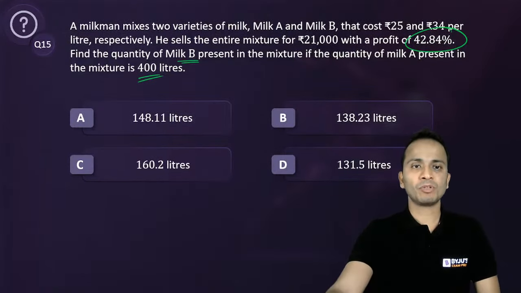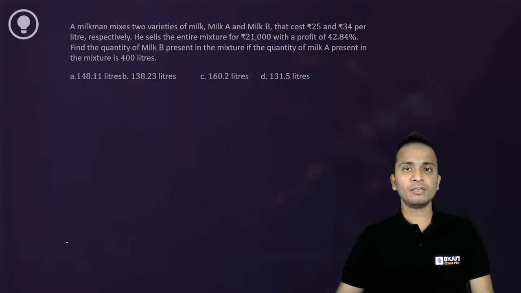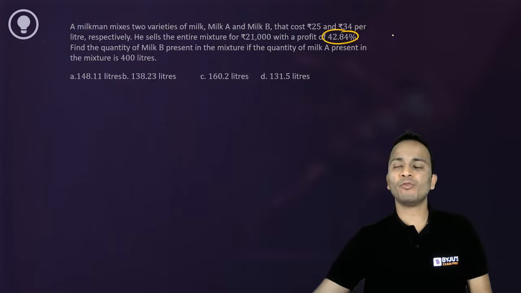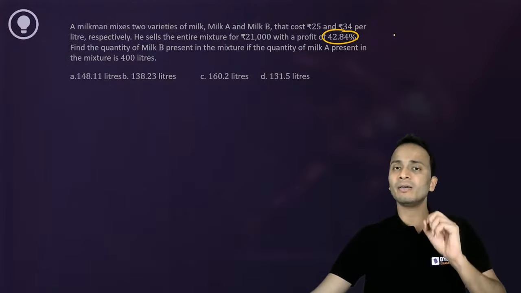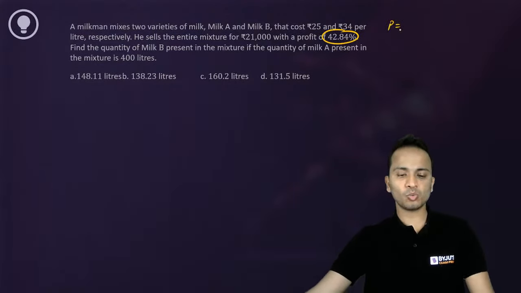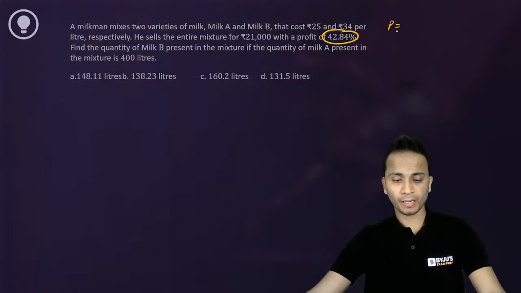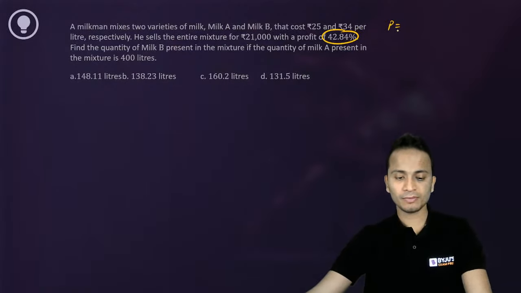All right, चलिए. So finally last question solve करते हैं. First of all, 42.84. 42.84 in terms of fractions. Please give me this number. So in terms of fractions, what I can write 42.84 as? Anyone?